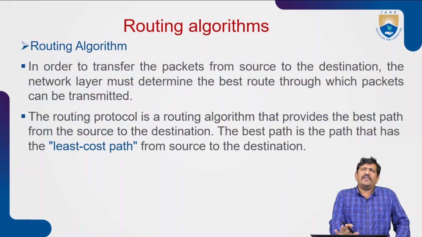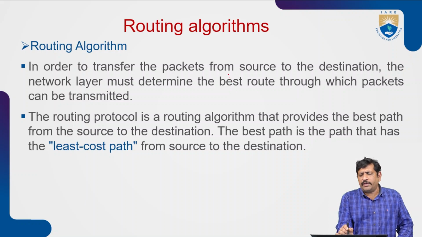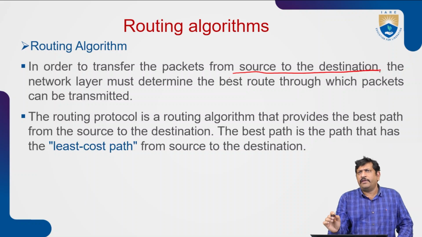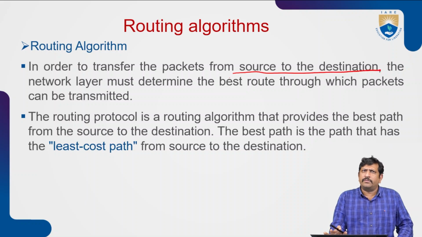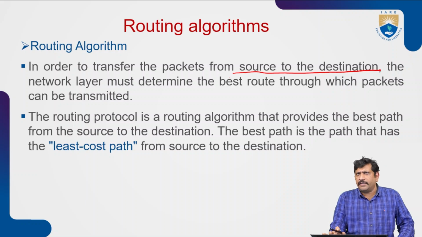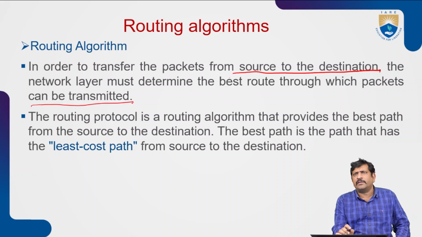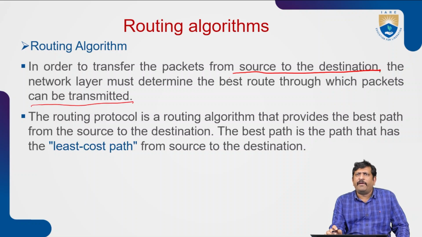So what is a routing algorithm? Generally we use it for traversing packets from the source station to the destination station. In between the source and destination a number of routers are arranged, and via these routers the packets can be transferred with the help of the routing algorithm. The network layer must determine the best route through which the packets can be transmitted. With the help of this routing algorithm, the best route is found over the network.